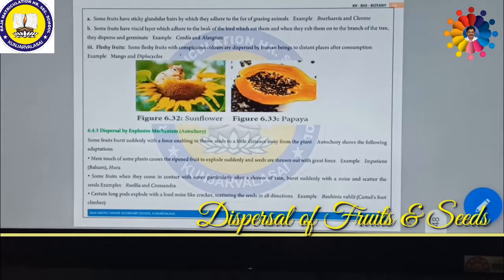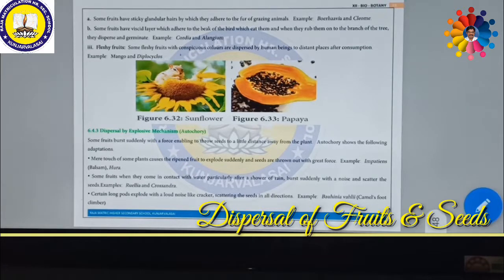So autochory shows the following important adaptations. The mere touch of some plants causes ripened fruits to explode suddenly. After ripening of the fruits, whenever there is a drop of water or heavy sunlight, they will suddenly explode and seeds are thrown away with great force.